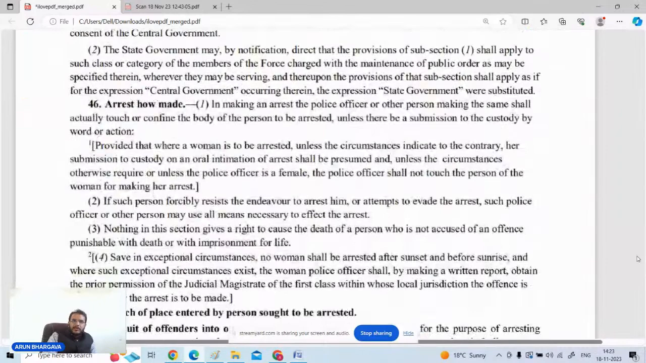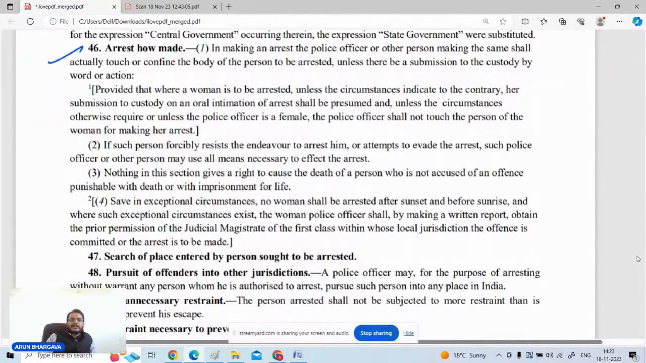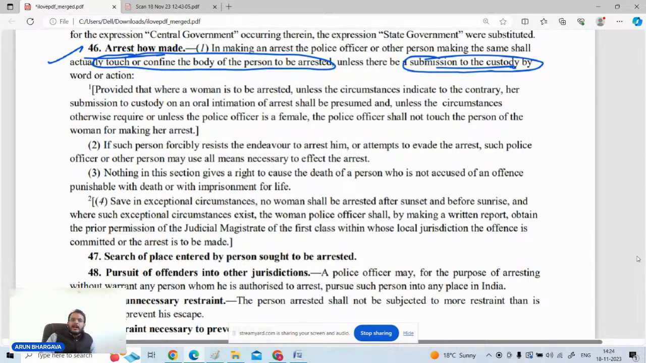इसके बाद आपका सेक्शन नंबर 46 आपके लिए रेलेवेंट है, how the arrest is made. तो जनरली the process of arrest is that firstly you will be asking a person to submit to the custody. अगर वो कस्टडी में सबमिट नहीं होता है, then the next option is to touch and confine the body of the person arrested. Okay, directly touch and confine नहीं करेंगे. Firstly, you will be asking that person to submit to the custody by word or action. If he does not submit, then you can go for touching and confining the body of such person.